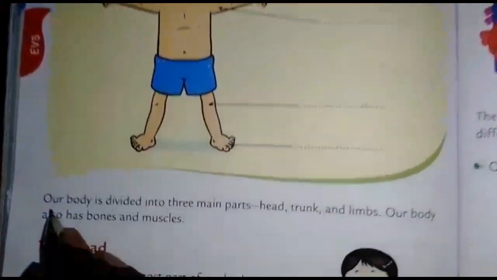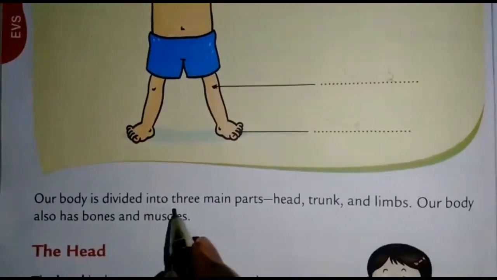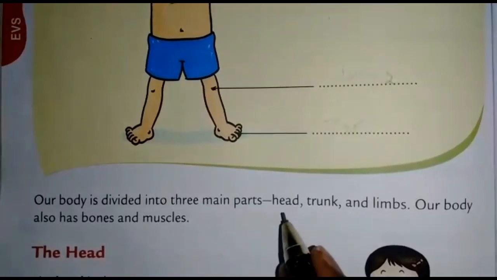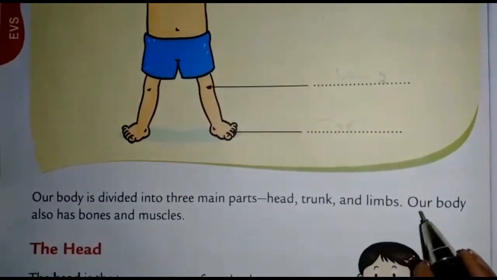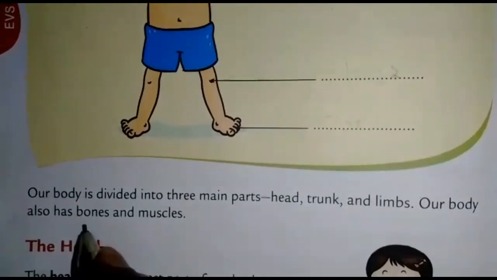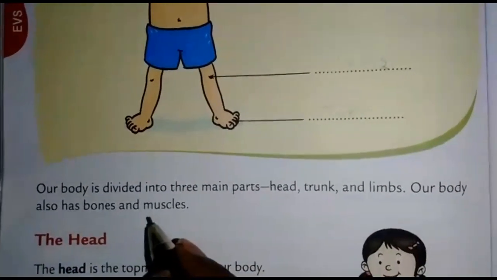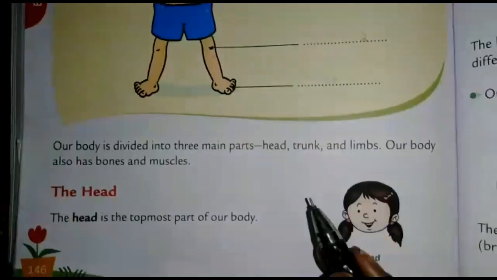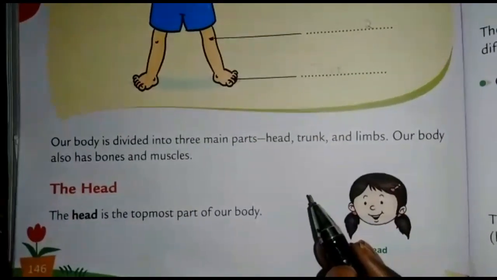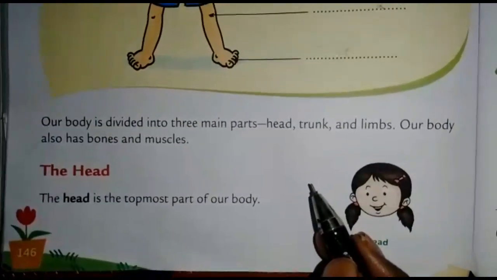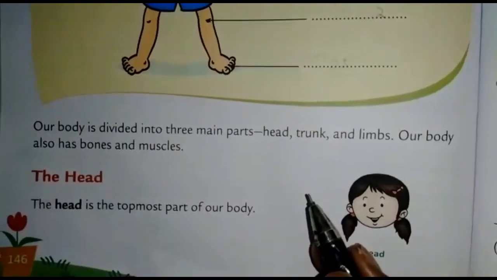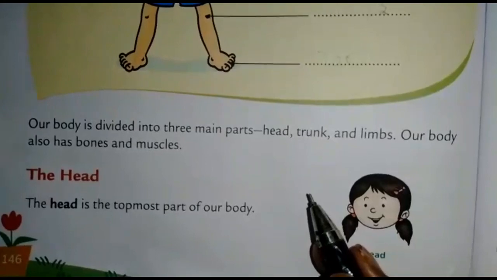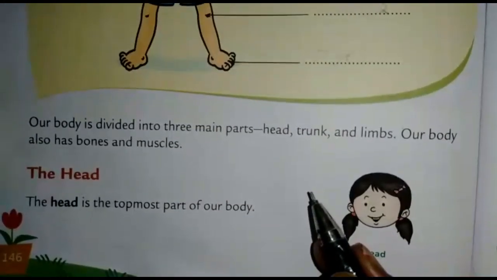See, children, our body is divided into three main parts: head, trunk, and limbs. Our body also has bones and muscles. Children, do you know? We can see many of these parts from outside. For example, head, hands, legs, etc.